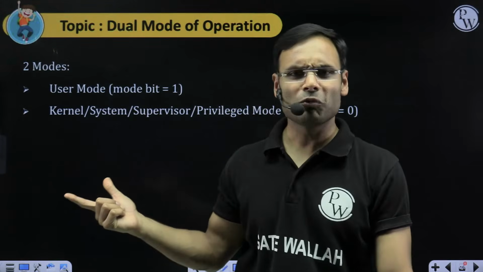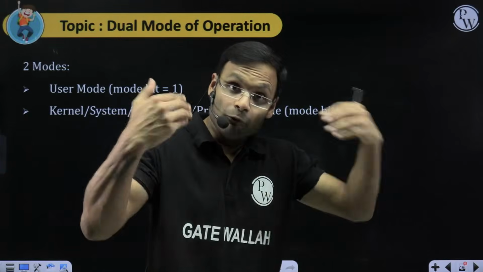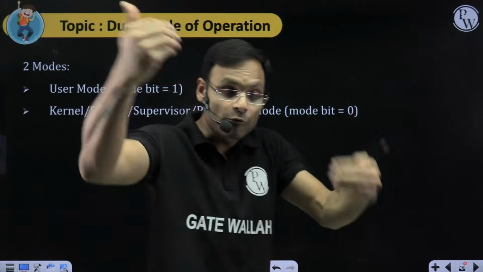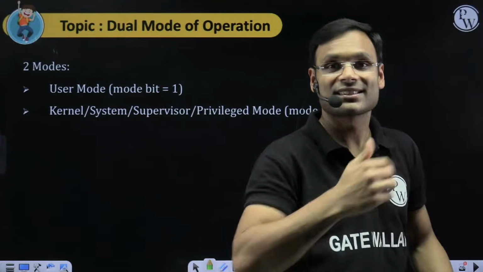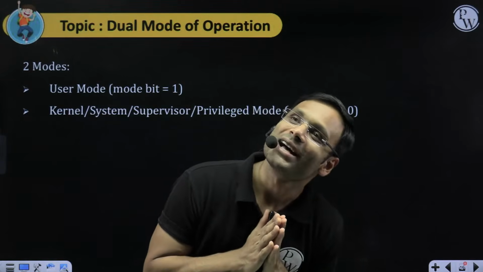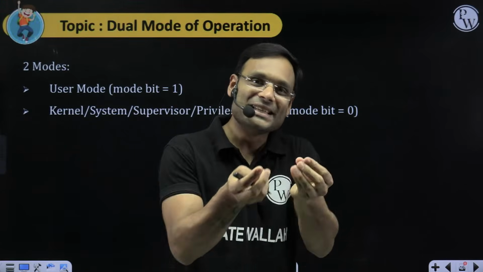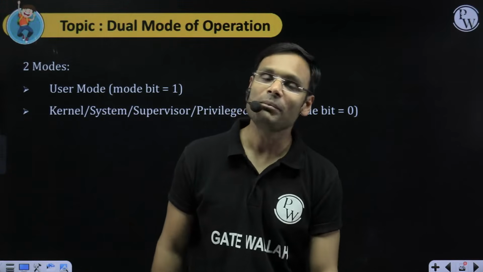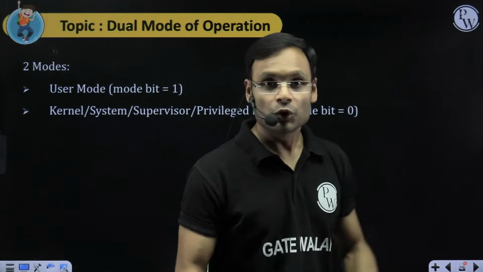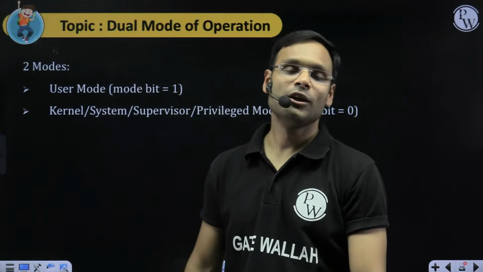But think of it like this: I want money to pay to my college. I cannot access it from the almirah, but I want money to pay my fees. Then you will have to ask, Papa, the college people are asking for the fee, please give me money so that I can submit it to the college. So you will have to ask your father to do that privileged operation for you.